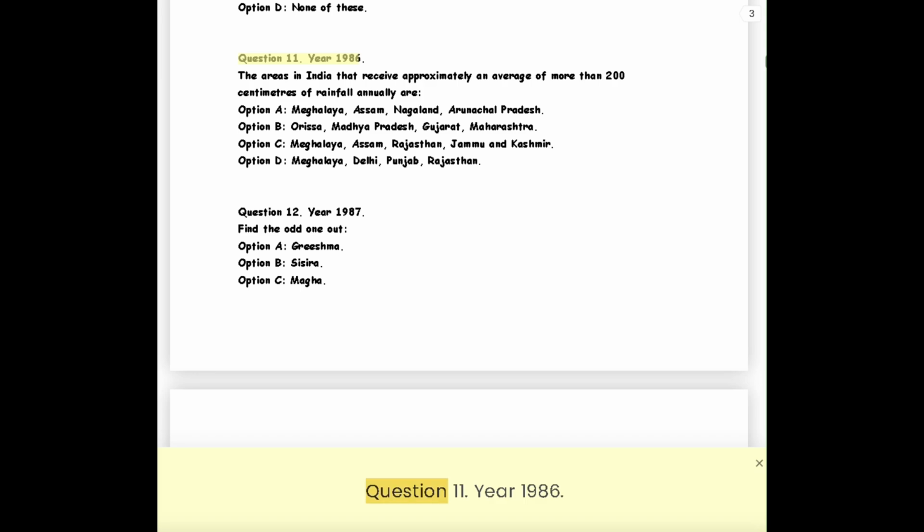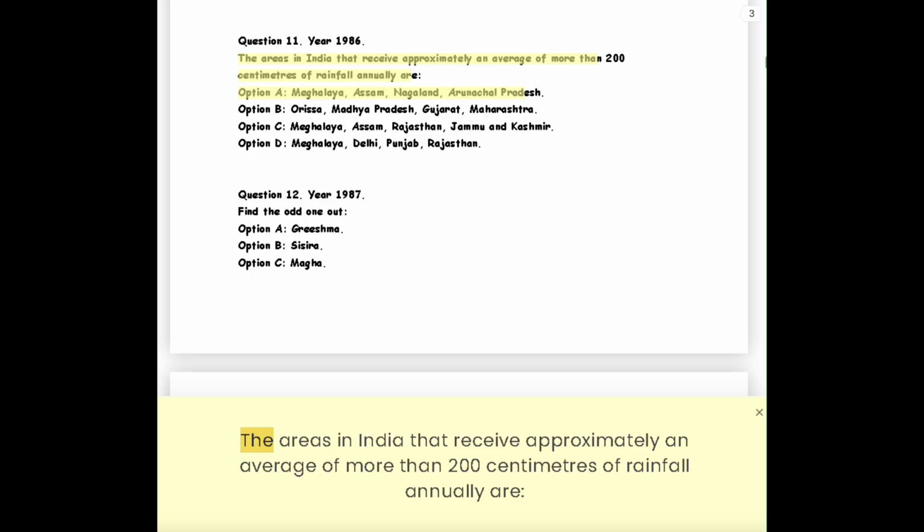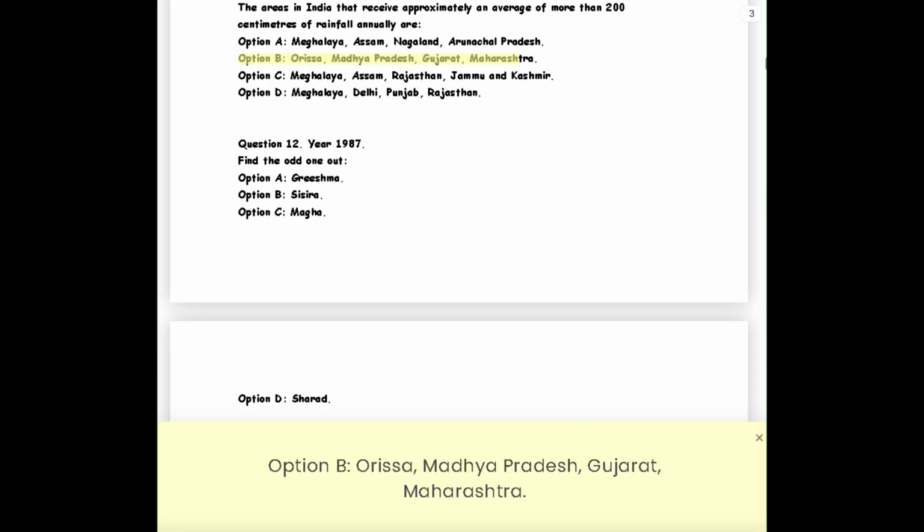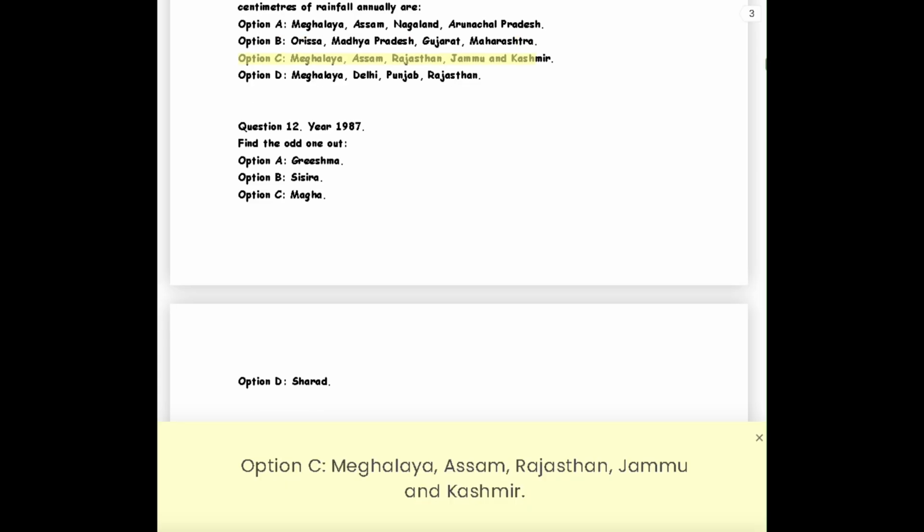Question 11. Year 1986. The areas in India that receive approximately an average of more than 200 centimeters of rainfall annually are Option A, Meghalaya, Assam, Nagaland, Arunachal Pradesh. Option B, Orissa, Madhya Pradesh, Gujarat, Maharashtra. Option C, Meghalaya, Assam, Rajasthan, Jammu and Kashmir. Option D, Meghalaya, Delhi, Punjab, Rajasthan.